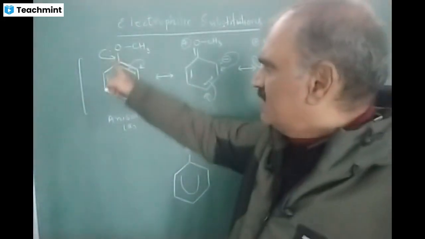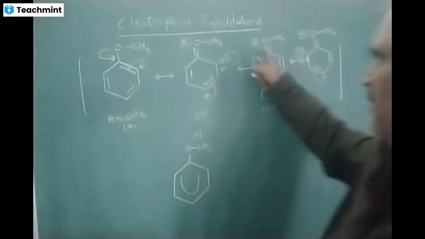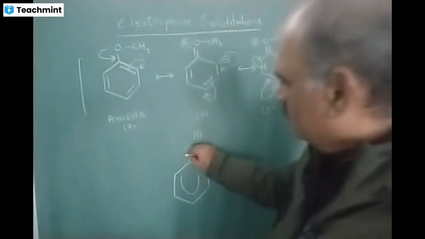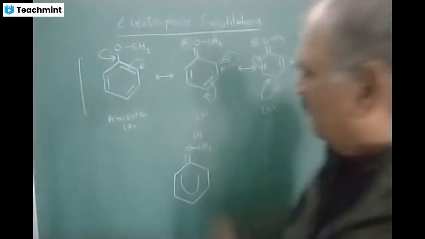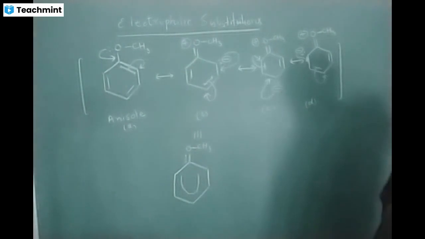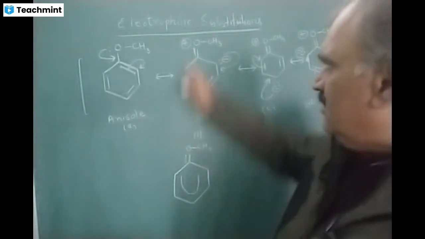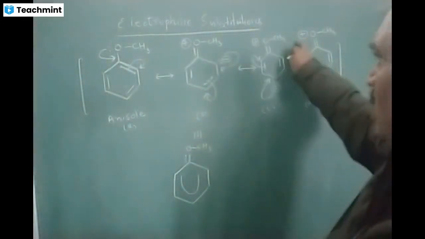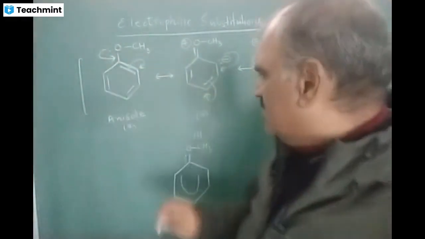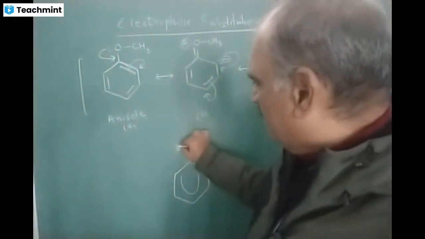This C-O bond is single here but double in the other three structures, so we make it more than single, less than double. Oxygen in three structures is carrying a positive charge, but in one structure no charge, so we put partial positive on oxygen.